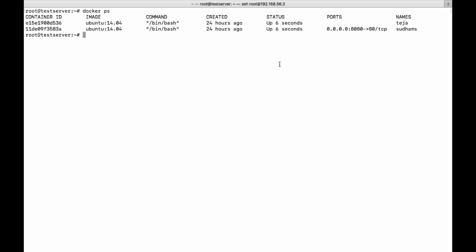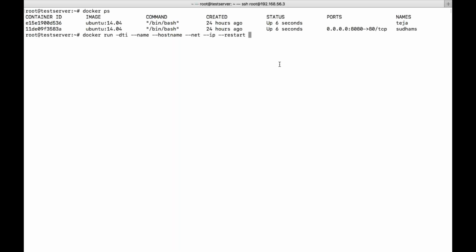So what parameters do we know right now? Let us recall. docker run -dti will create a container and throw it in the background with a terminal. Then we have --name, --hostname, --net, --ip, and then --restart.